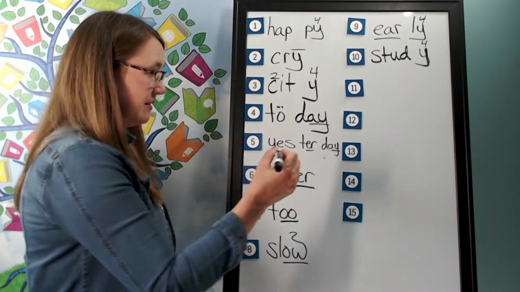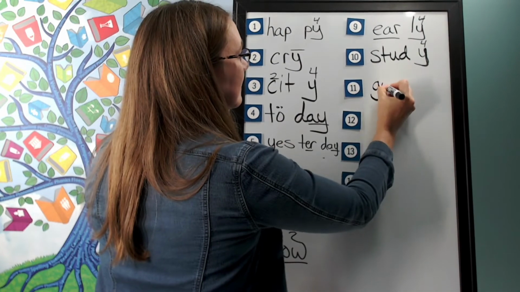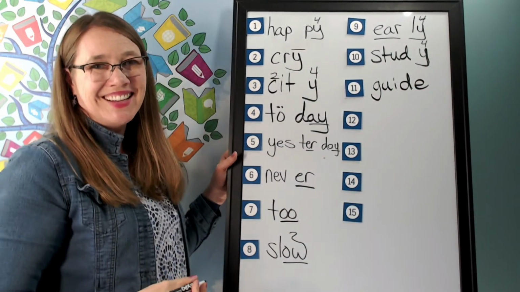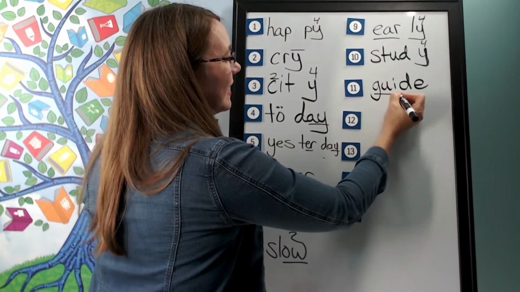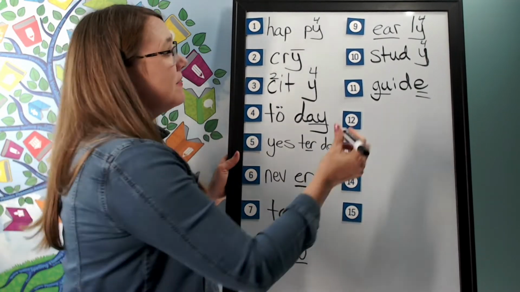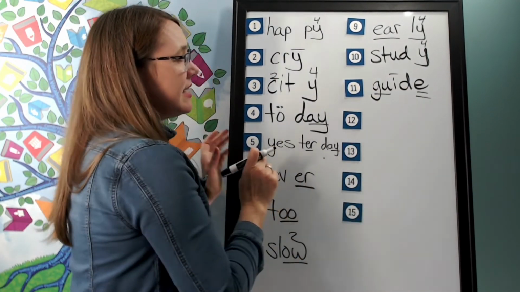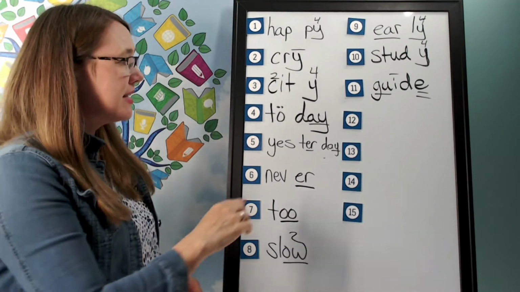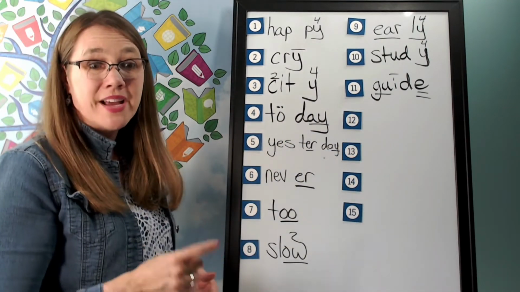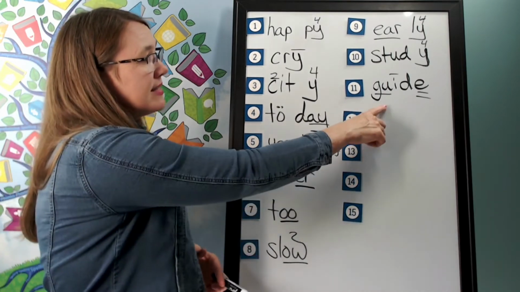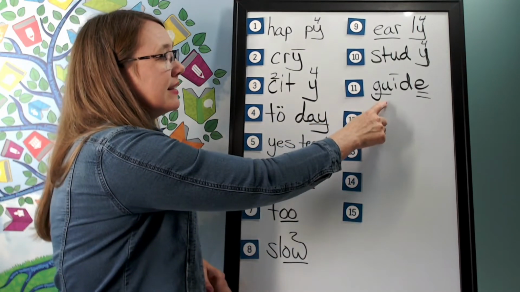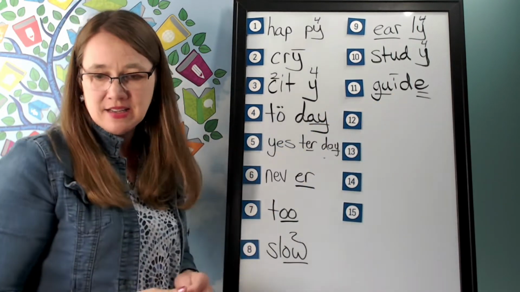And help me to write it. G, I, D. Silent final E. How will I mark it? I'll underline the G. Why do I have a silent final E in guide? The vowel said its long sound because of the E. Now, isn't this interesting? Many times we might wonder, why is there a U in guide? Why is it only one syllable? This is the multi-letter phonogram G-U, gwa. And here it's saying G. G, I, D, guide.